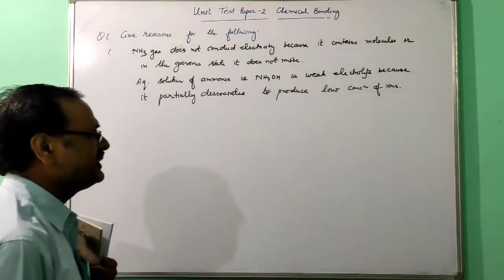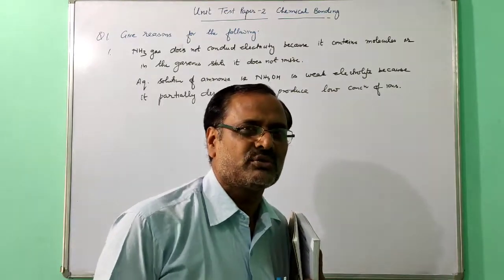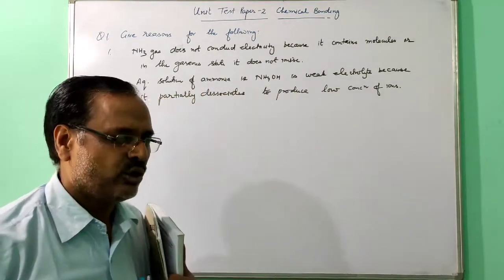So you will study in weak electrolytes. The electrolyte which partially dissociate to produce the low concentration of ions are called the weak electrolytes.